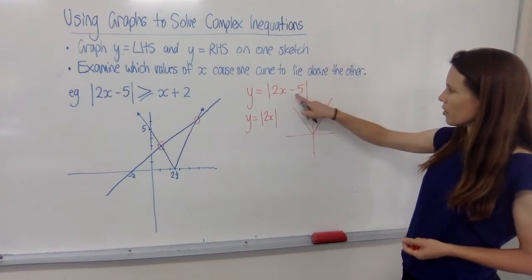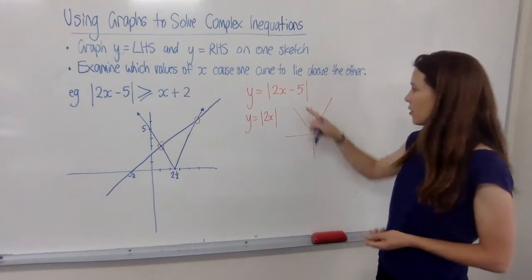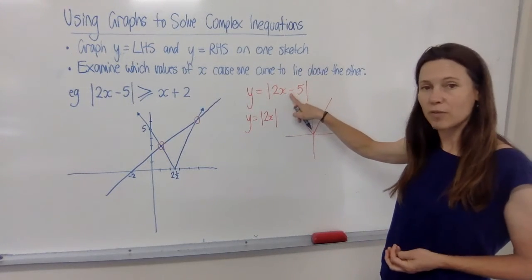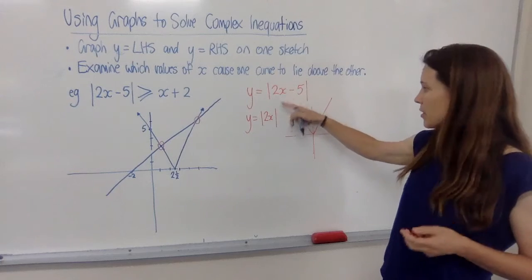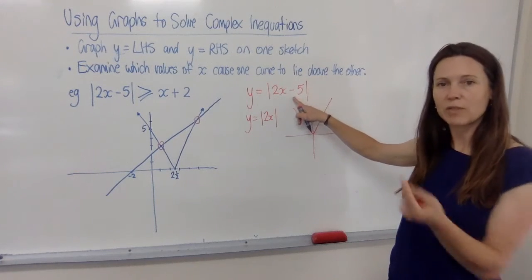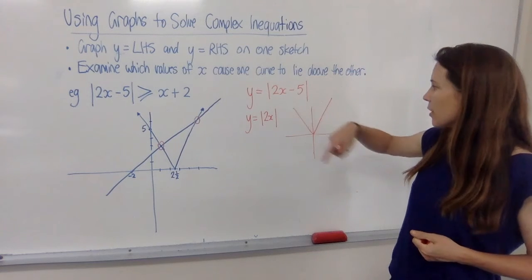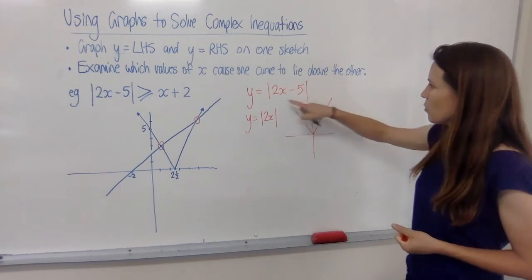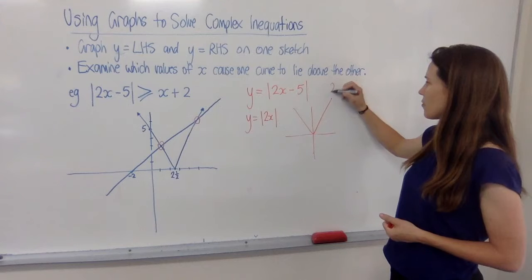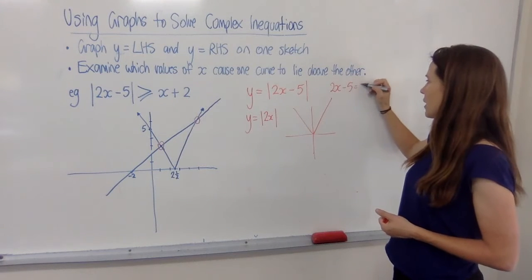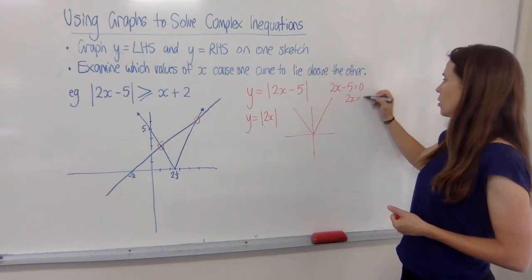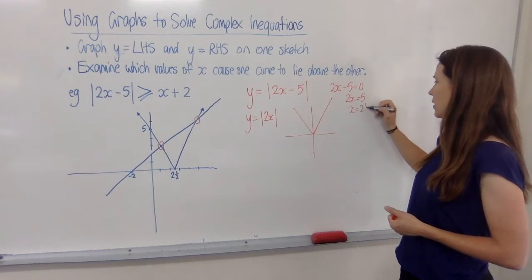Then you can say, all right, but hold on, we've shifted it to the right. Now notice we haven't shifted it to the right 5 units. If this said x minus 5, then sure, we'd have shifted it to the right 5. We've actually only shifted it 2.5. And the reason we can see that is because we've got 2x minus 5 here, and if we solve 2x minus 5 equal to 0, what we get is that x is 2.5.